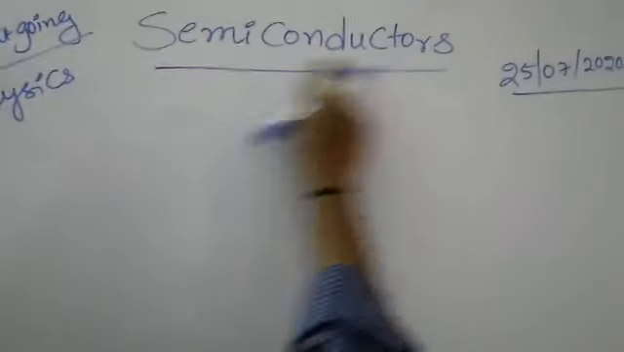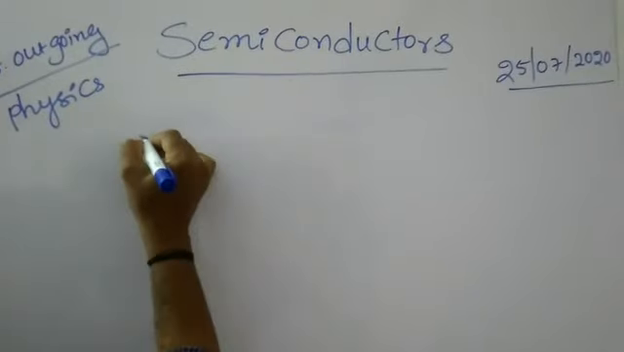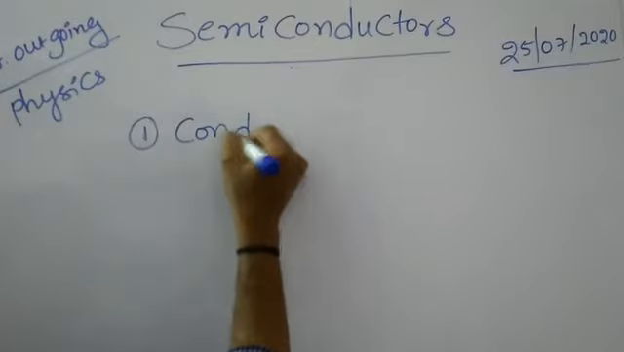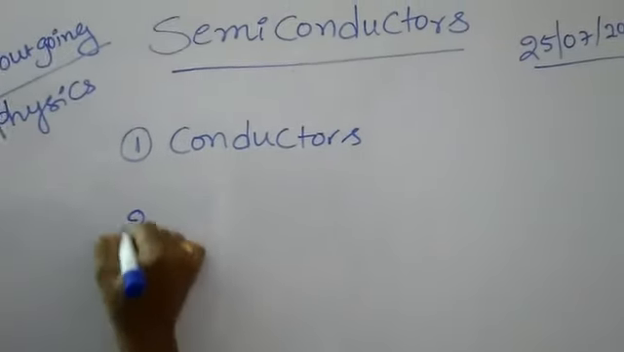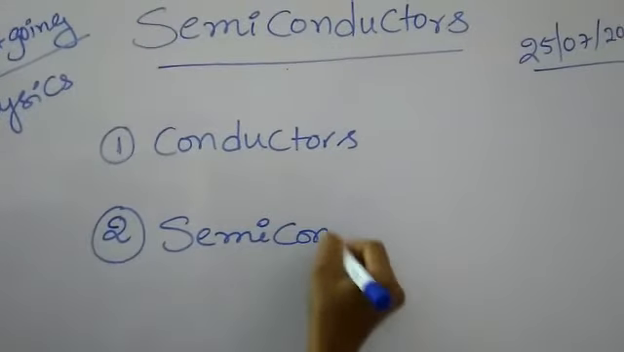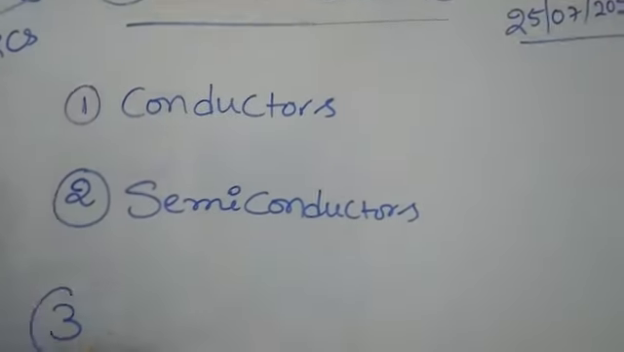Today's topic is semiconductors. Based on electrical properties, materials are classified into three categories. First one, conductors. Next, semiconductors. Next, insulators.